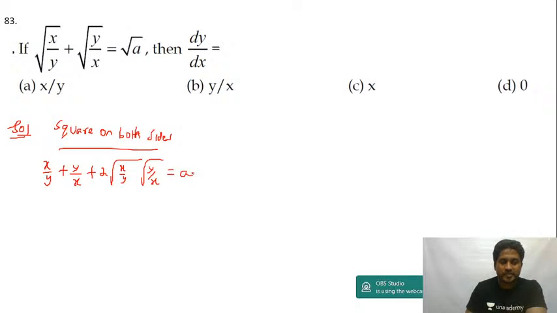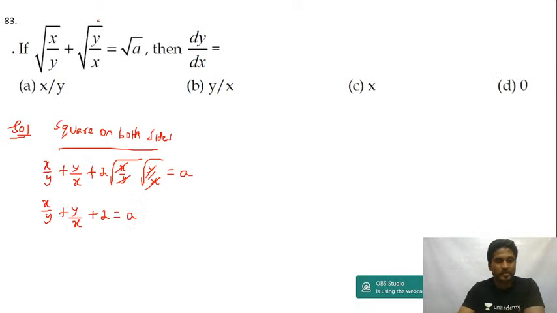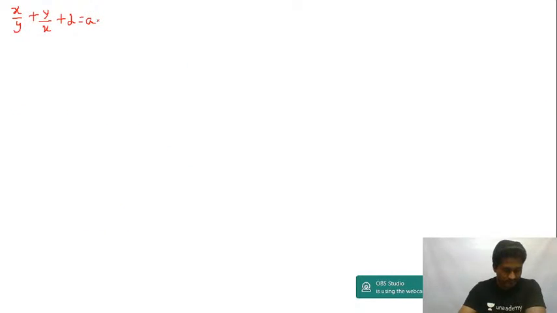I'm just squaring on both sides, a square plus b square plus 2ab. So I get x by y plus y by x plus 2 into 1. Okay, x will get cancelled, y will get cancelled, is equal to a. Right, now let me just continue here, guys. So I have x upon y plus y upon x plus 2 is equal to a. Is it not? x upon y plus y upon x plus 2 is equal to a.